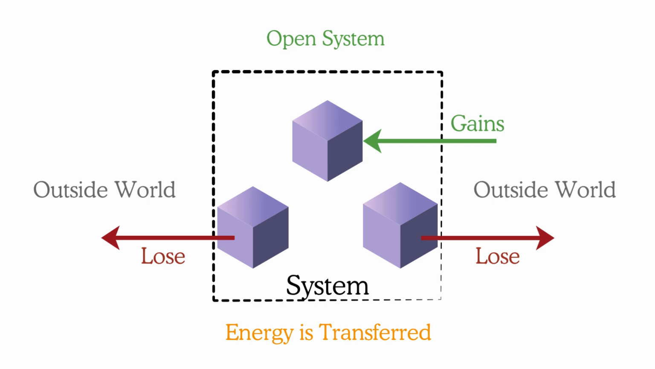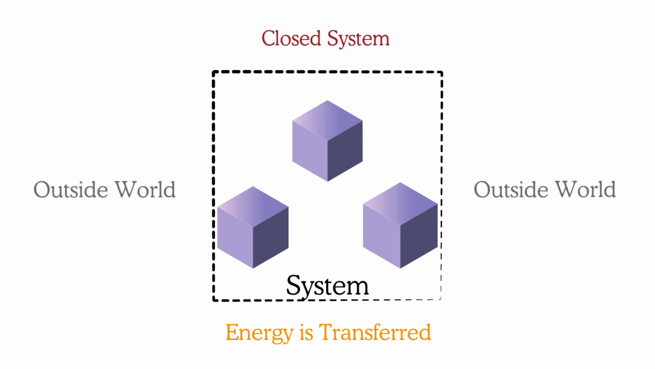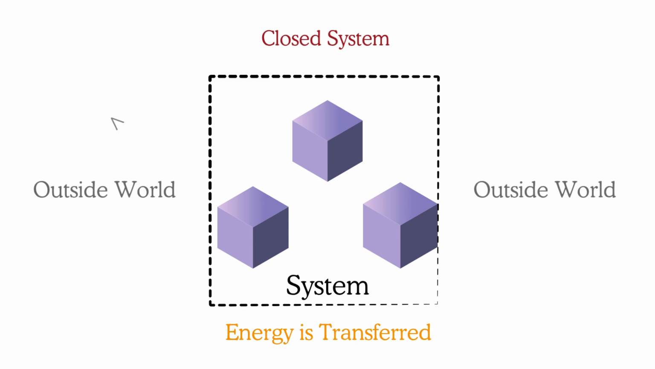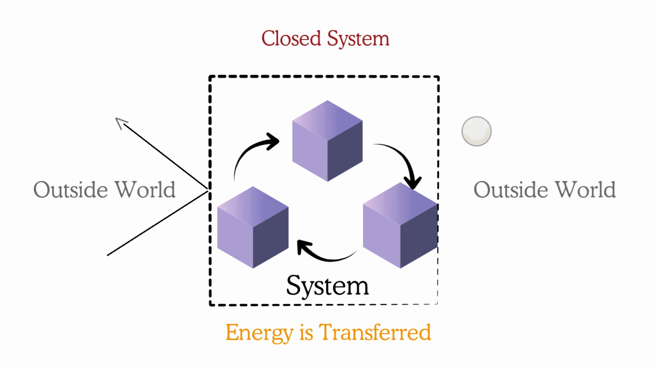Now, next, we will have a look at a closed system in comparison. So, a closed system is separate from the outside world, and so neither the matter nor the energy can actually enter or leave. And so, even though energy can be transferred within the system, the overall change is always zero. So there is no overall change.